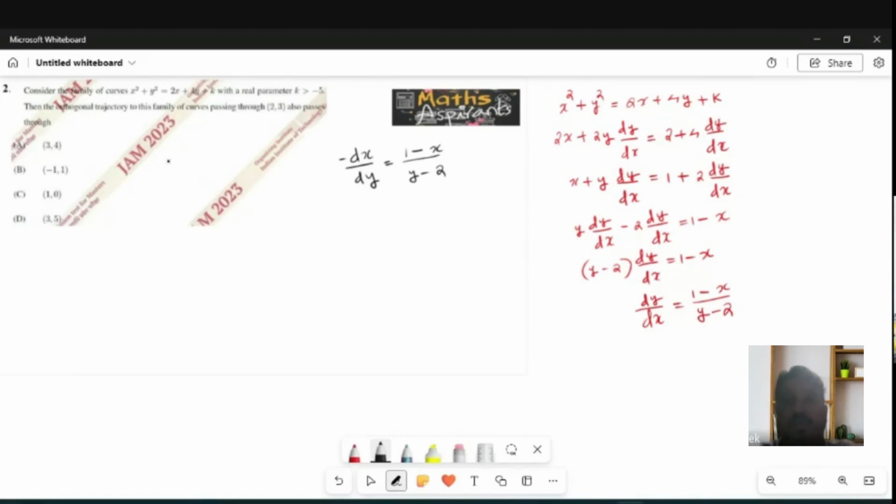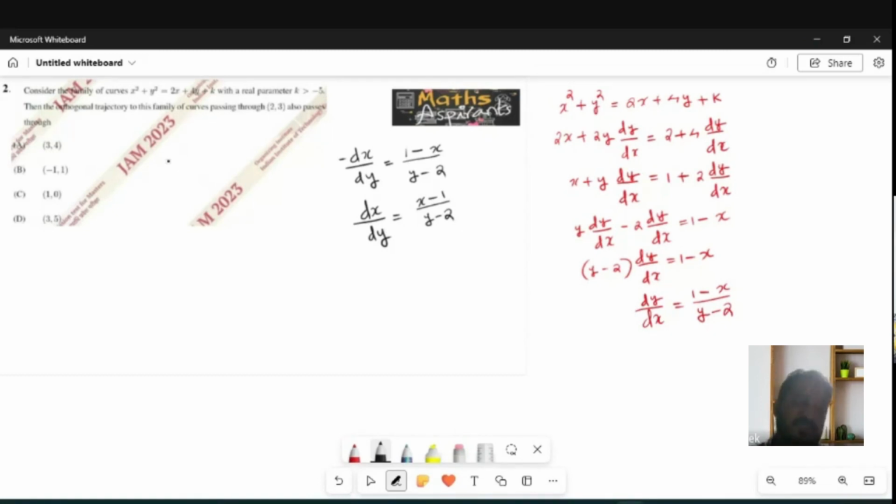So what do I have now? dx by dy is equal to, I am sending minus to the right hand side, minus this becomes x minus 1 divided by y minus 2. Now I can solve this by the variable separable method.